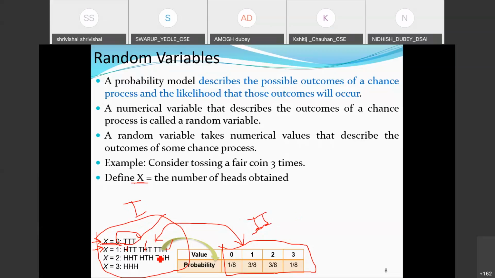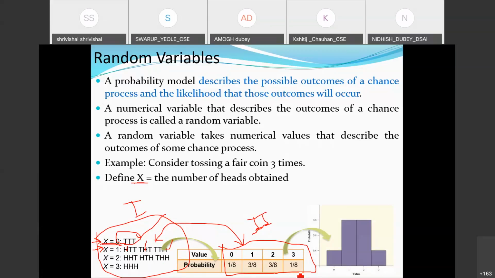Compared to the first aspect, if I use this tabular form, it is relatively easy to write, and it gives more clear information related to the experiment. Correct? But still, if I look at this form, I need to observe the values.